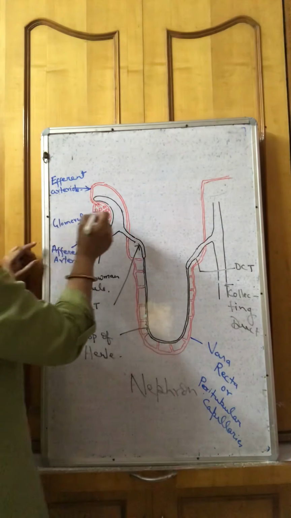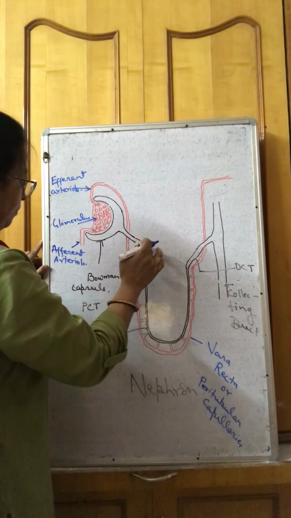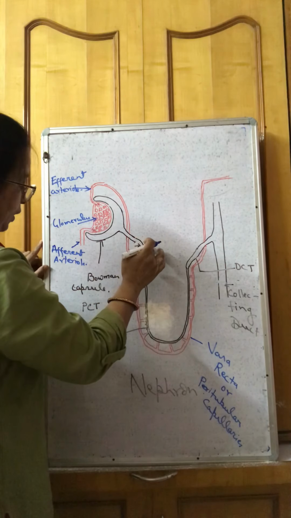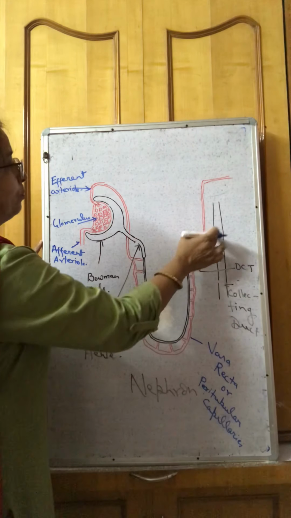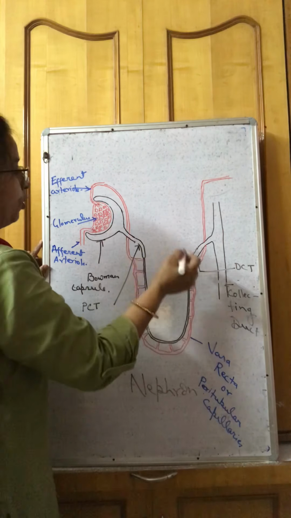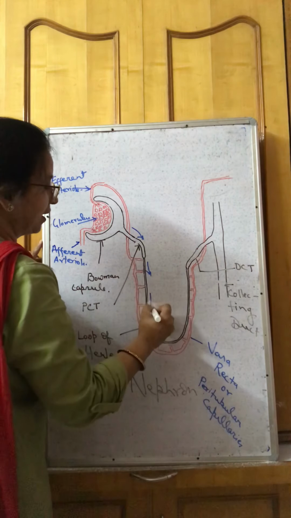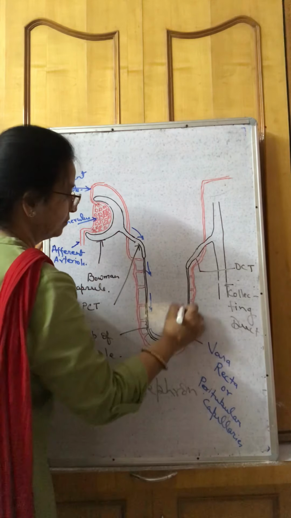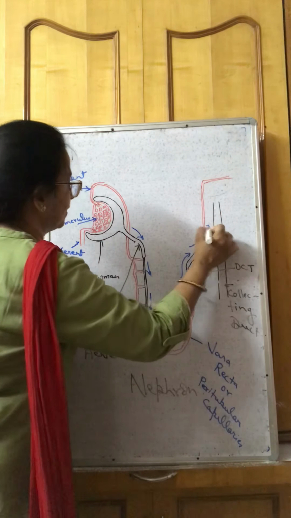Now look here. Bowman capsule, proximal convoluted tubule, loop of Henle, distal convoluted tubule, and it leads into the collecting duct. That means its direction is like this. Urine moves in this direction.